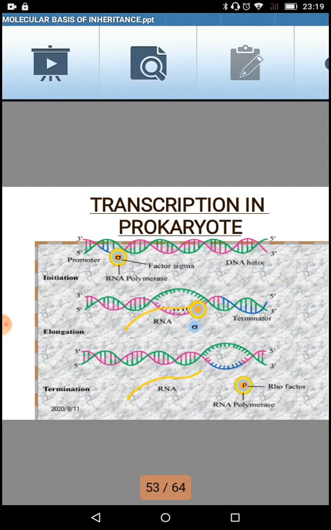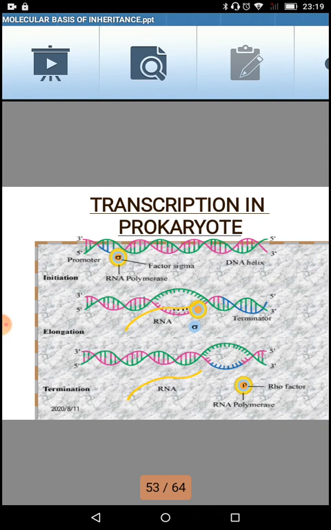So it can deal with all three types of RNA. It does not need different types of RNA polymerase, which we are going to need in case of eukaryotes.